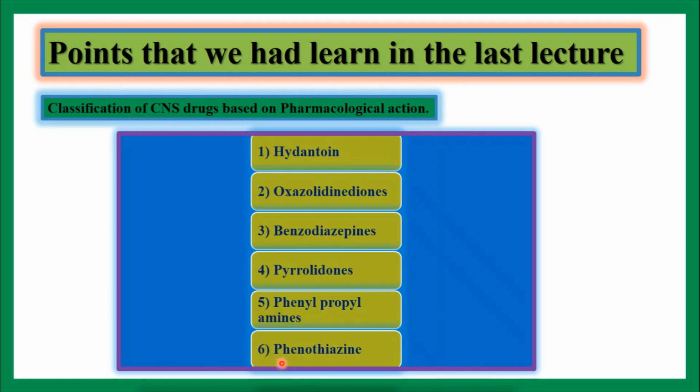Then the last, sixth class is phenothiazine or thorazine. Under this class, we have taken the example of chlorpromazine, which is used as a muscle relaxant and anti-anxiety. These are the points that we covered in the last lecture.